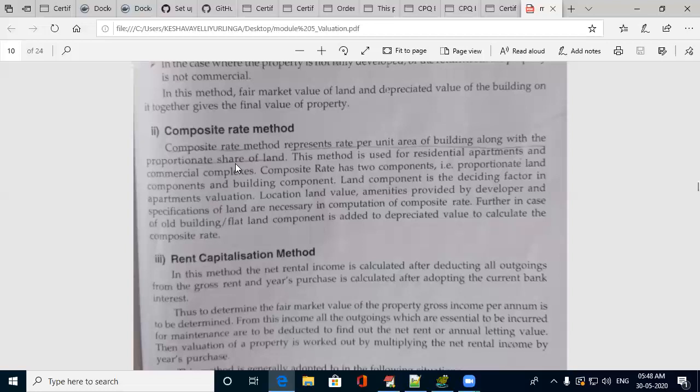While you are selling, that share should be there, and along with that you have to work out the rate per area of the building also. That means it includes the share of the land as well as the building rate per unit area; both should be added to find the value of the building.